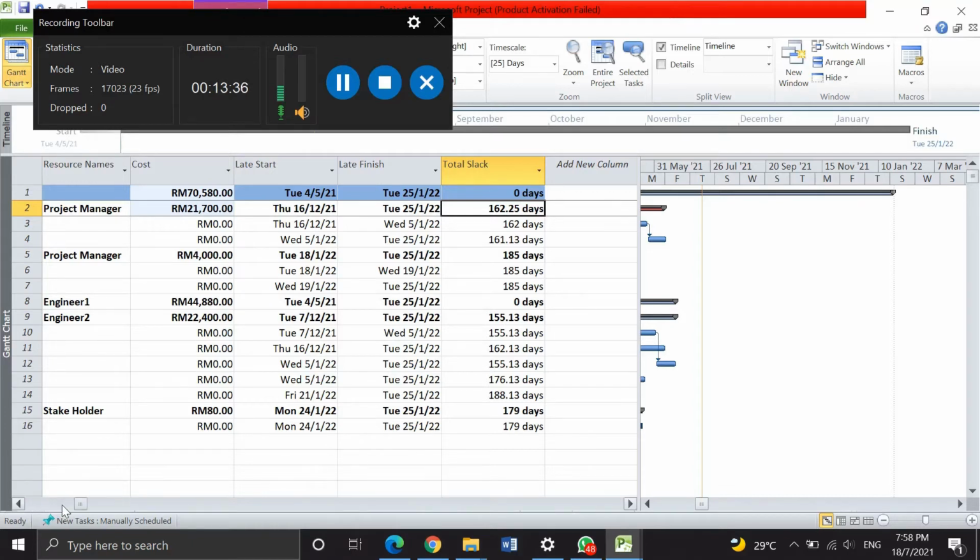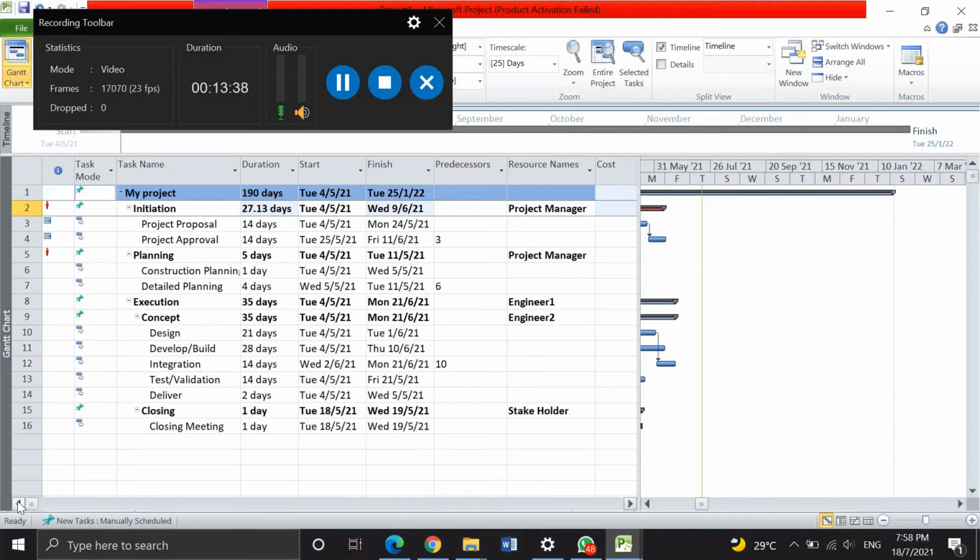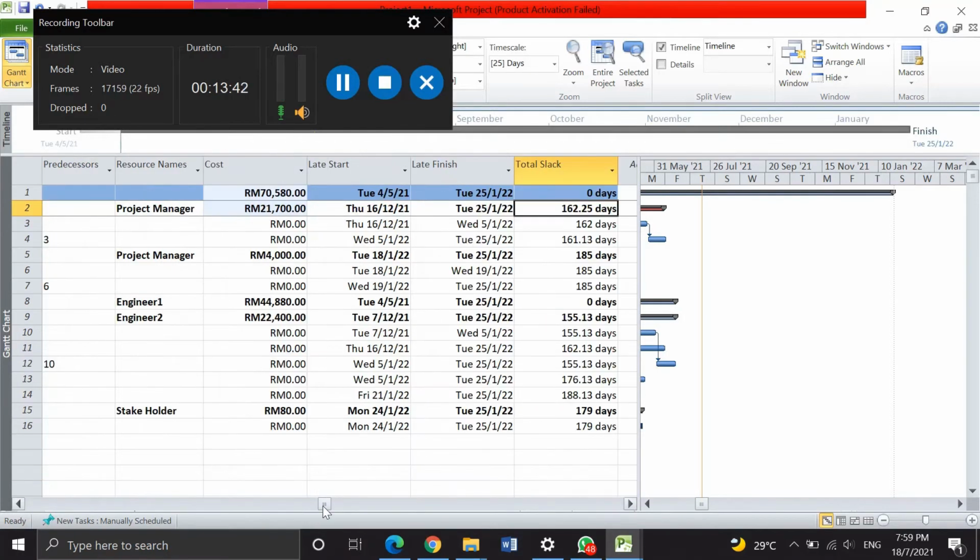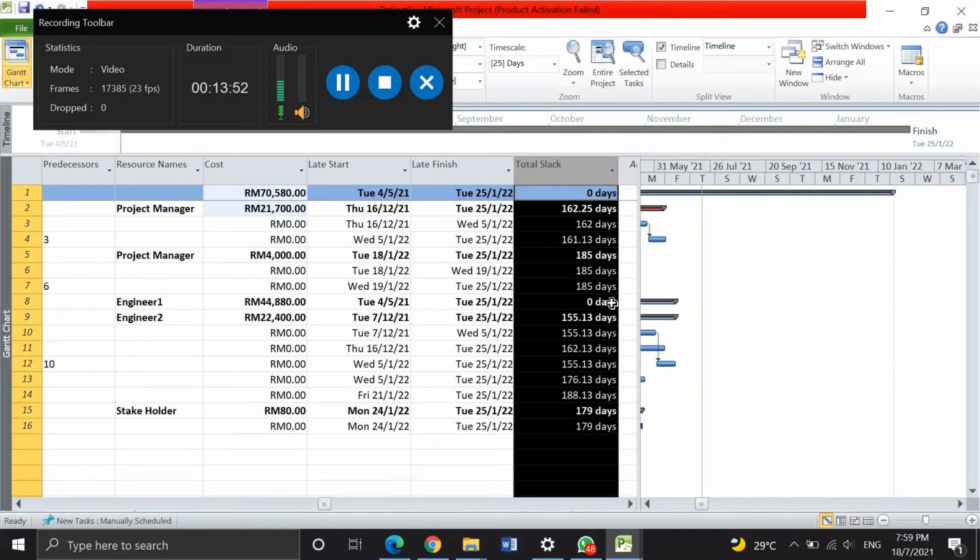The first one is this one. The first one is invitation. The slack is 162.25 days. Okay, this one shows the total slack for this project.